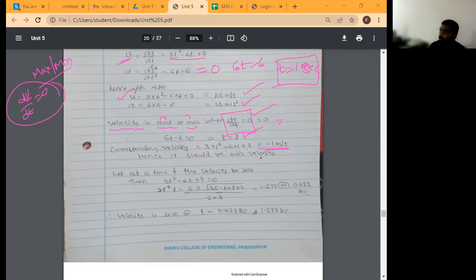Is it maximum velocity or minimum velocity? Minimum. How are you saying that it is a minimum velocity? Because it is minus. If it is a positive value, then you can tell it is maximum. Now the answer is minus, so it is minimum. At that time you can count the magnitude. You can tell maximum or minimum because the particle initially is here. It has increased, then constant.